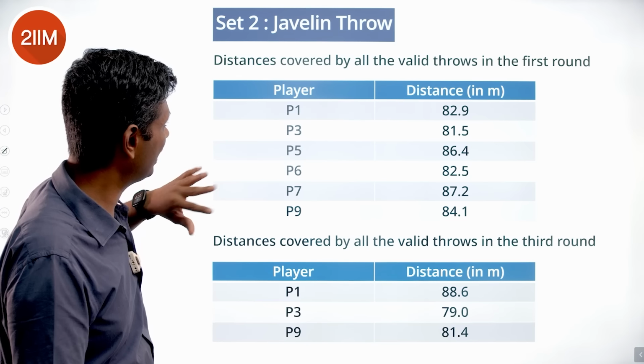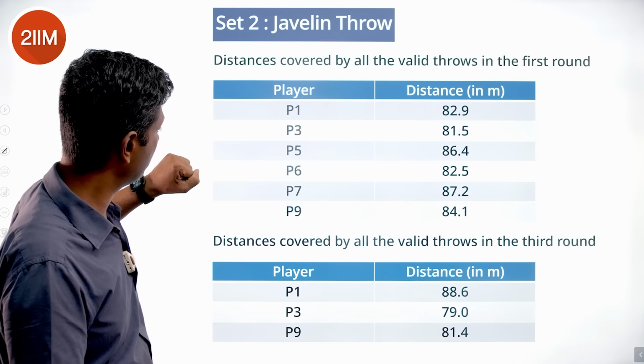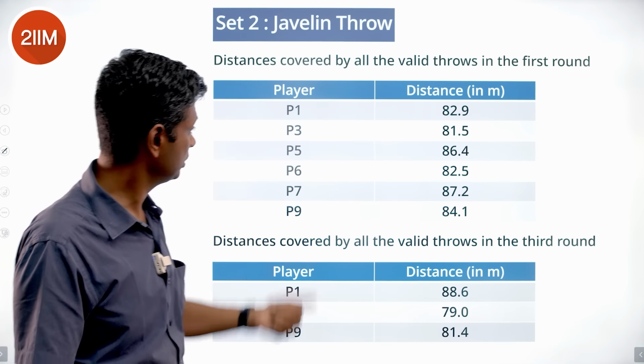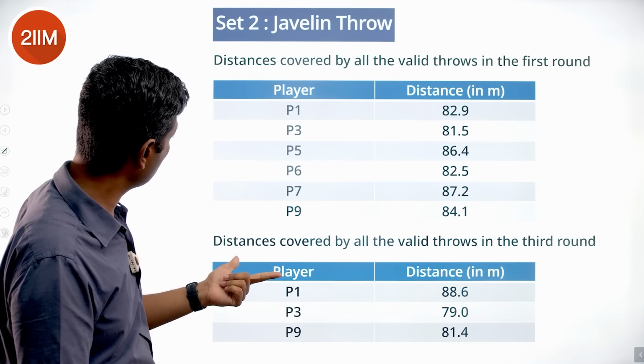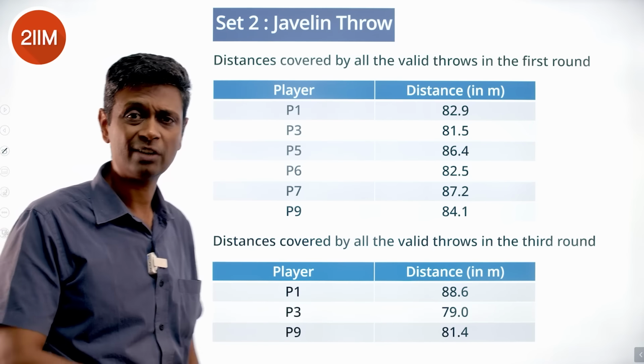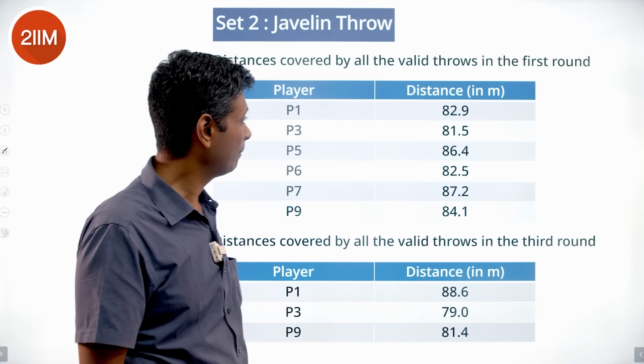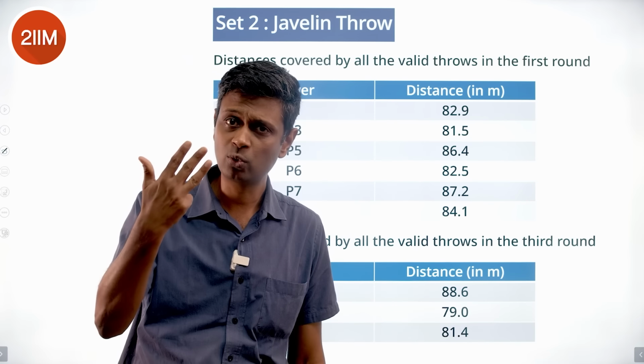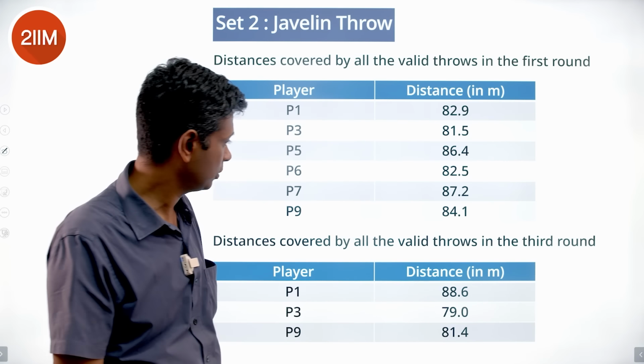First round, all valid throws: P1, P3, P5, P6, P7, P9 are these numbers. This tells us that P2, P4, P8, P10 have thrown 0. Invalid throws. P2, P4, P8, P10, 4 are at 0. Nice.